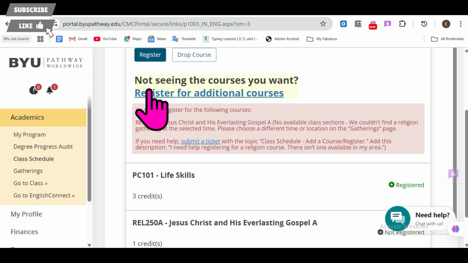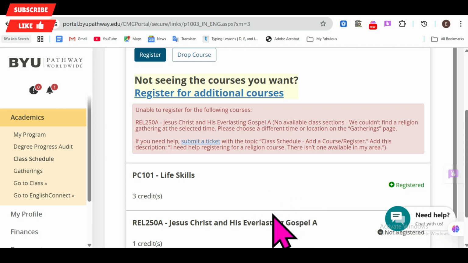Currently, because of the late registration, this person is having a problem with the time selected for the religious course. So we are going to see how we can select another time and location, and see if that one is open. That's what we'll do now. Let me go back to the gathering and check for the timing that will be suitable for this person.